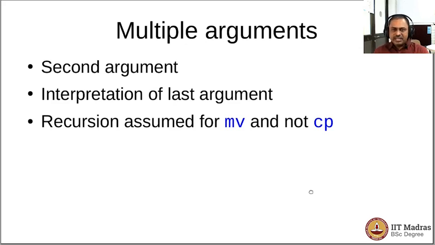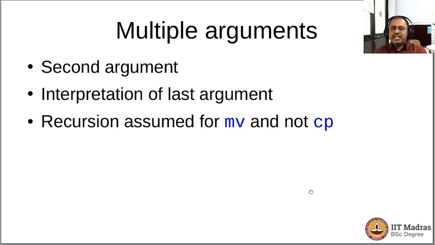Okay, so options are basically enhanced features of the command that we are giving, and arguments are specific names of files or directories that we are giving on the command line, so that the command would act on those respective files or directories as the requirement needs. Now when we are writing a command, we could actually have multiple arguments on the command line, and the way those arguments are interpreted depends upon the command itself. So we should definitely read the man page of every command that we are going to use frequently to understand how this interpretation is taking place.